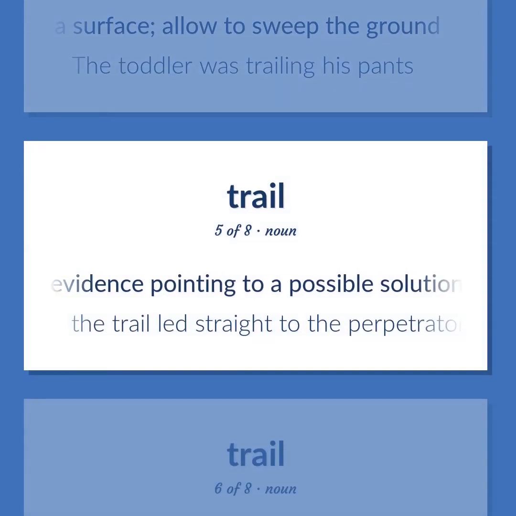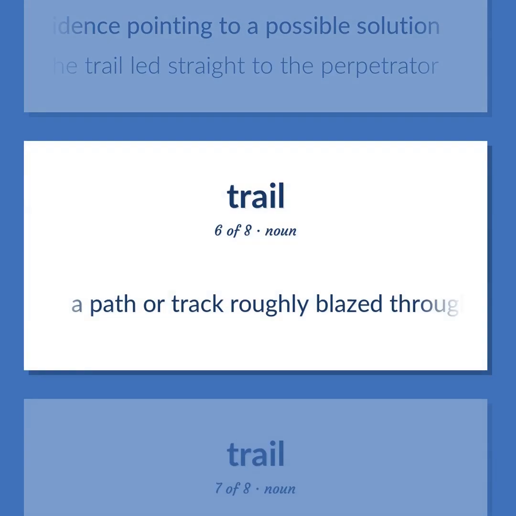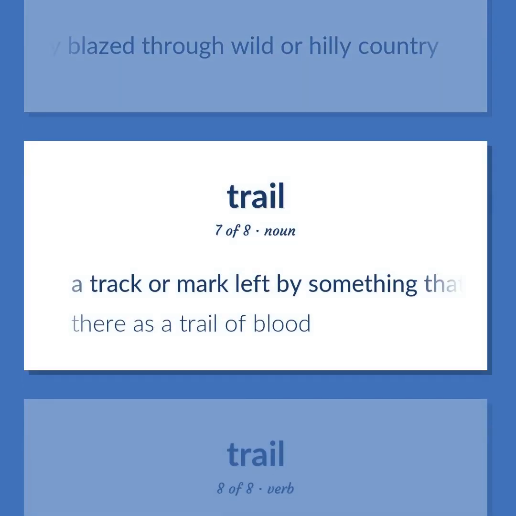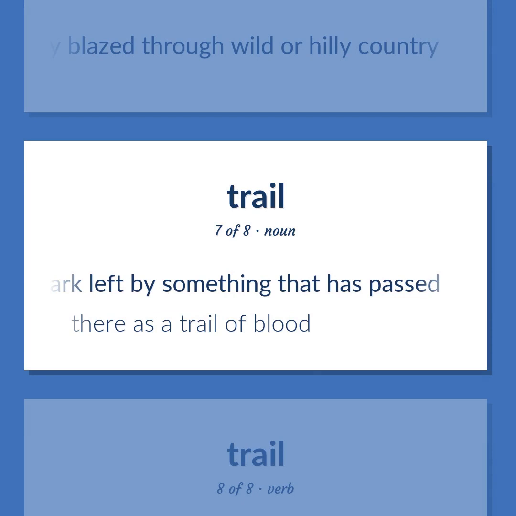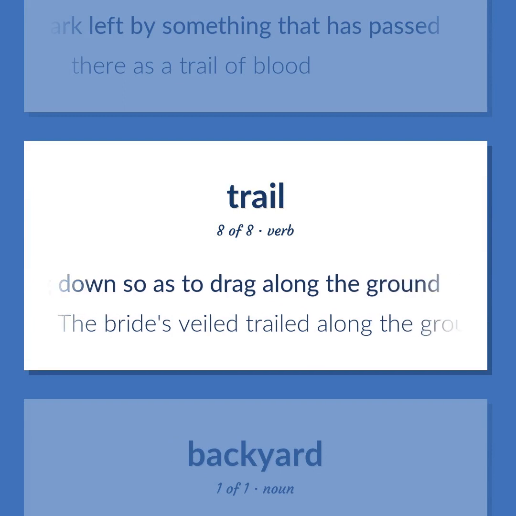Evidence pointing to a possible solution. The trail led straight to the perpetrator. A path or track roughly blazed through wild or hilly country. A track or mark left by something that has passed. There is a trail of blood. Hang down so as to drag along the ground. The bride's veil trailed along the ground.